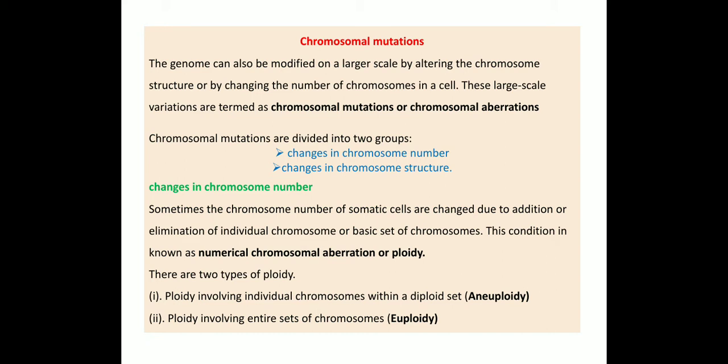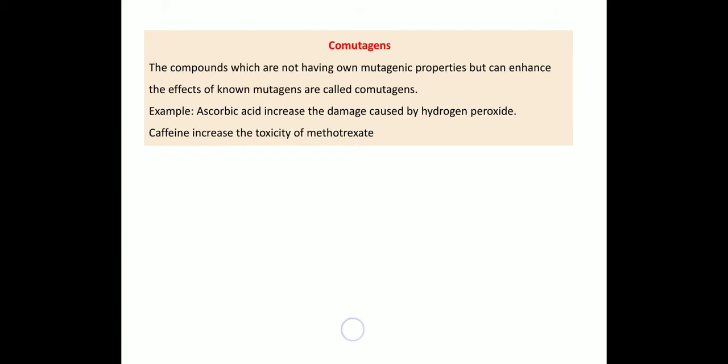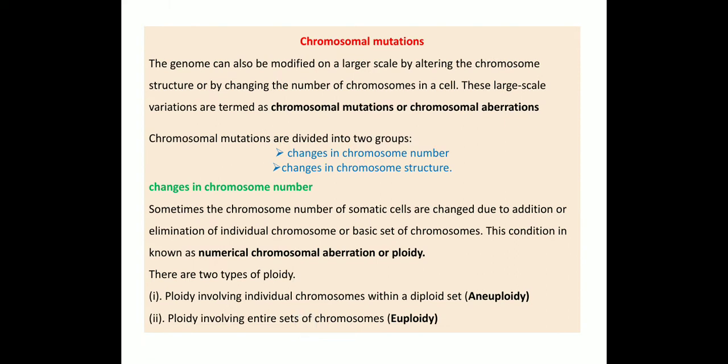First one, ploidy involving individual chromosomes. Within a diploid set, ploidy involving an individual chromosome is aneuploidy. The ploidy involving the entire sets of chromosomes is known as euploidy. So ploidy involving an individual chromosome is aneuploidy, and ploidy involving the entire sets of chromosomes is euploidy. A set means a pair of chromosomes.